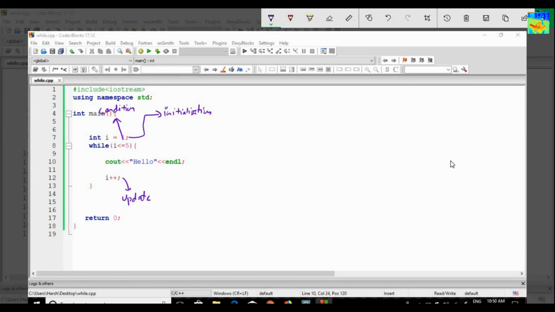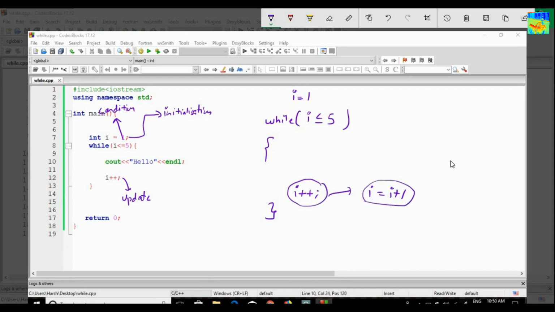So how many times will this loop run? Initially I equals 1, and in the condition I am checking while I less than or equals to 5. Each time I am incrementing the value of I by 1. So this means I equals I plus 1, just another way of writing I equals I plus 1. Initially the value of I is 1, and each time I am incrementing the value of I by 1, and with the help of these 3, my loop will run 5 times.